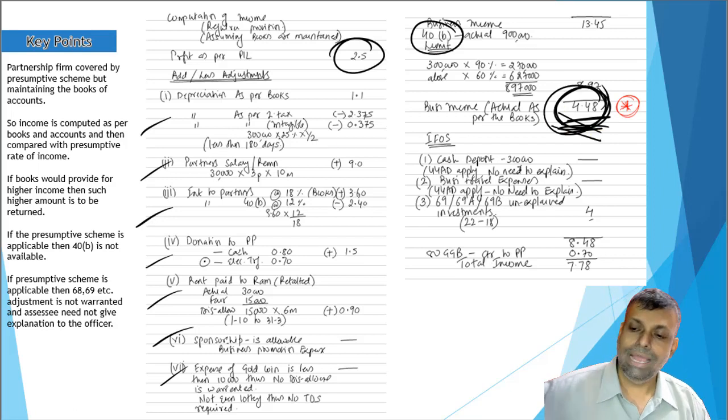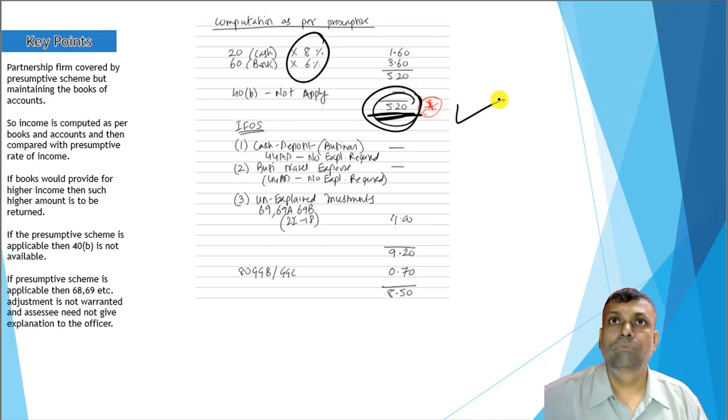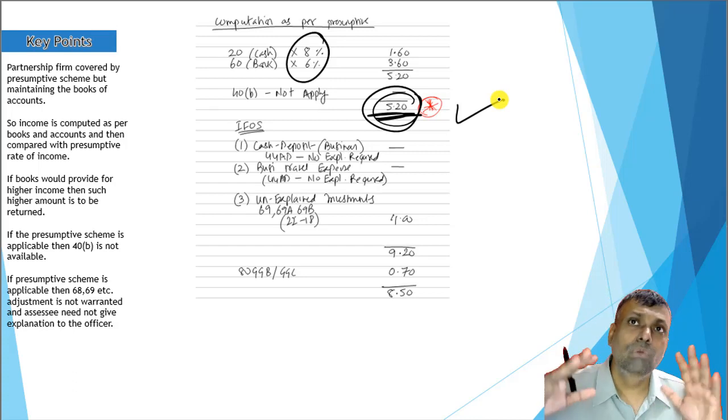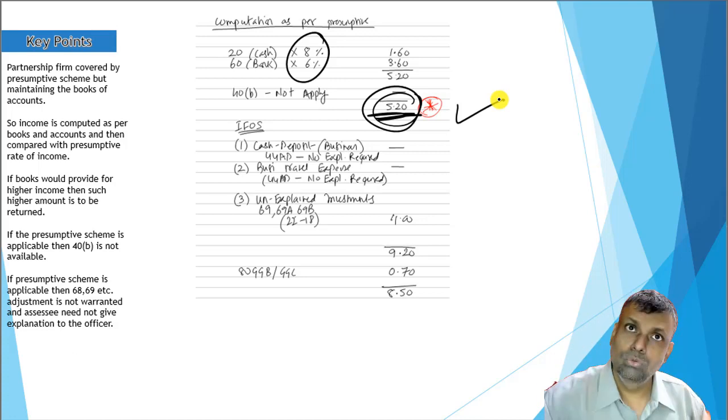So what I do is, I write a note in the examination condition, and I say that, okay, I am going with this particular presumptive number. In other words, I am filing my return as per the presumptive number. So I am following the presumptive scheme because my actual profits are lower, and therefore the advantages of the scheme should be applicable to me. And this is how you have to conclude it. If there is any detailed question, do the presumptive computation and do the actual computation.